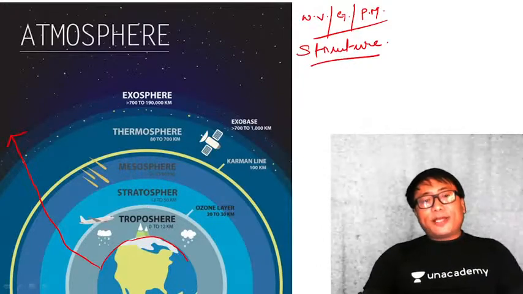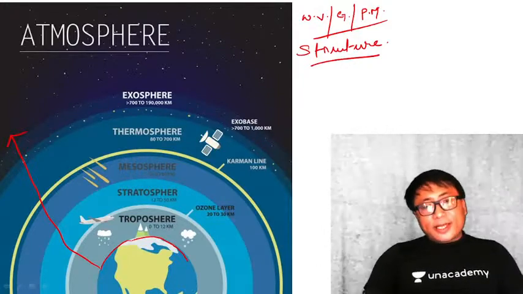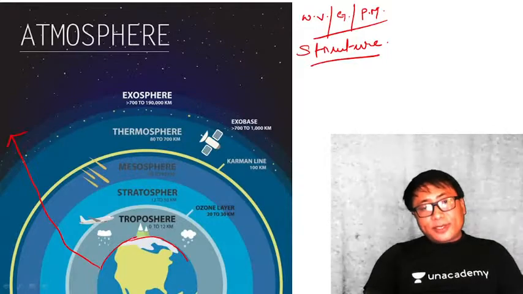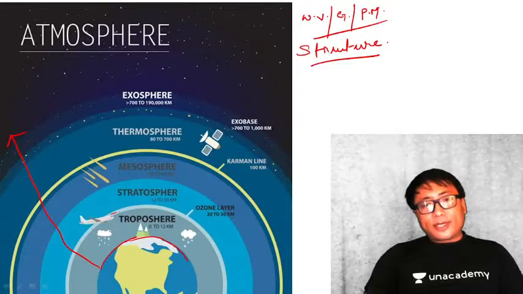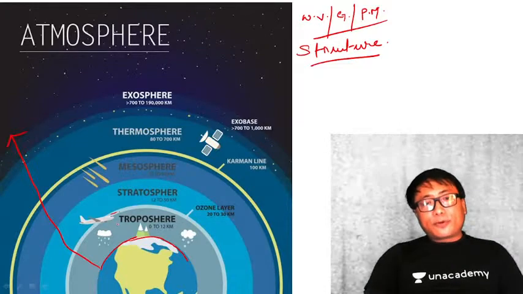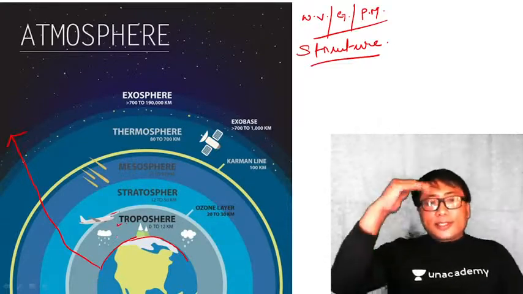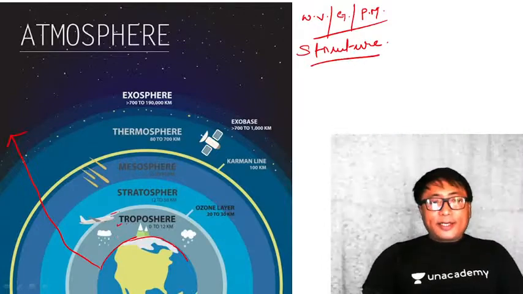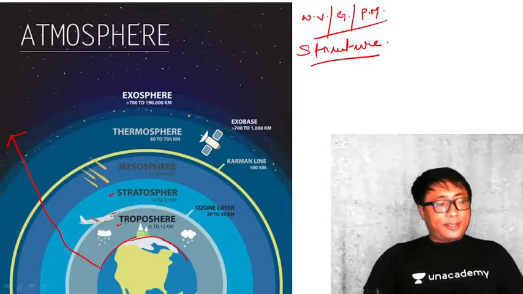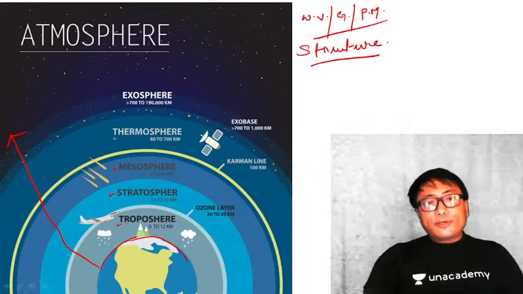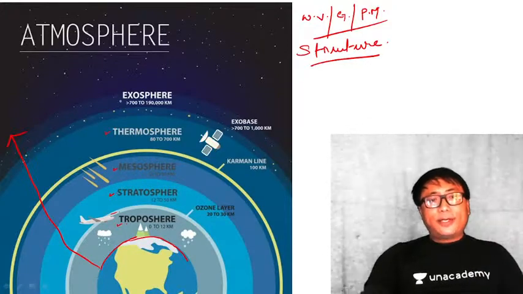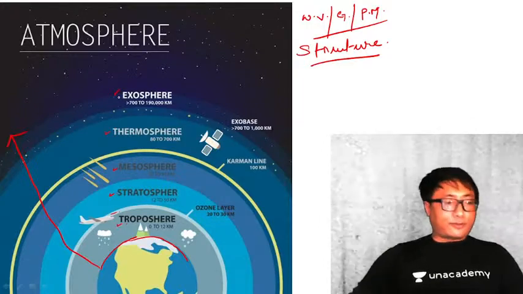The layering of the atmosphere: the first layer from the surface of the Earth to a particular height, around 16 km over the equator, is known as Troposphere. And if you go again, it is known as Stratosphere. The upper you go, it is known as Mesosphere. The upper you go, it is known as Thermosphere. The upper you go, it is known as Exosphere.